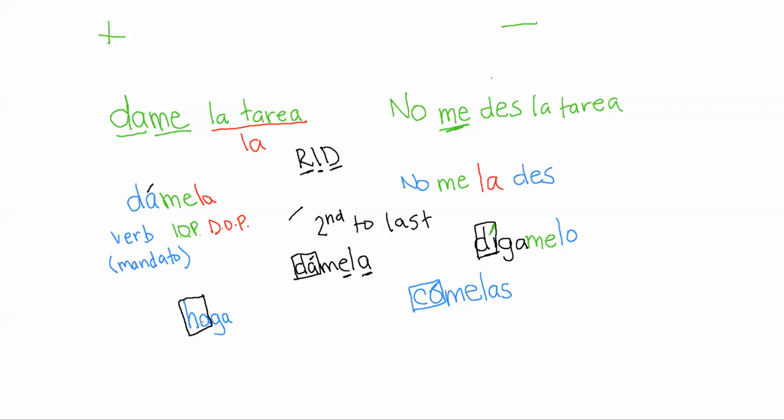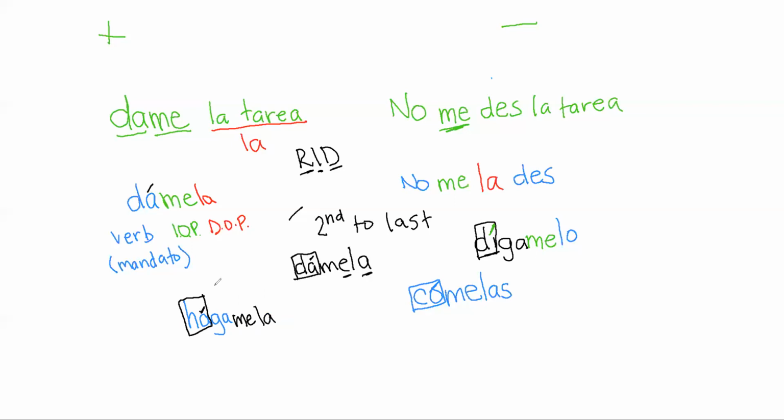it's this syllable that is stressed. We start at the end. Here's the last syllable. The syllable before it is where the stressed syllable is. So when you add anything more to it, do the homework for me. Do it for me. "Me la." "Hágamela." We are going to write an accent mark.